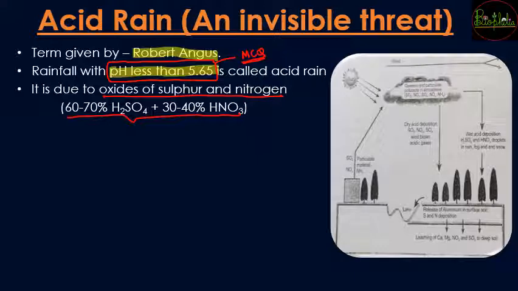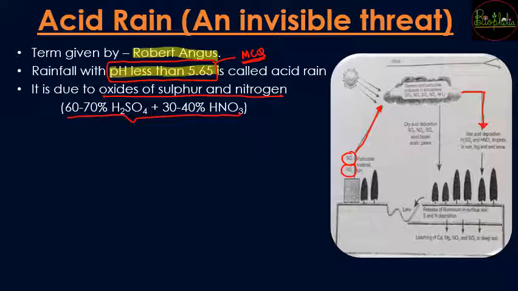Now how does acid rain work? When sulfur dioxide and nitrogen oxides are released into the atmosphere, they go up and get attached to the clouds. अब side by side जब cloud formation होता है, what is going to happen? These gaseous and particulate pollutants combine with the clouds, and once the clouds burst in the rainy seasons, what happens?